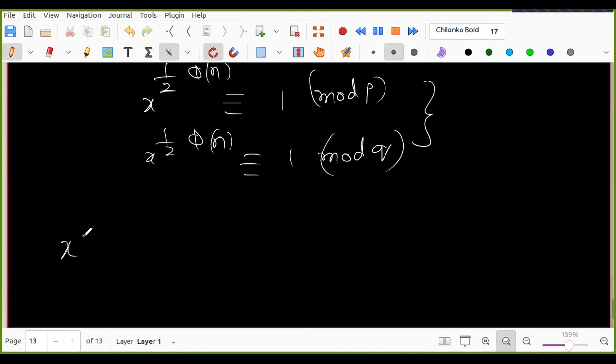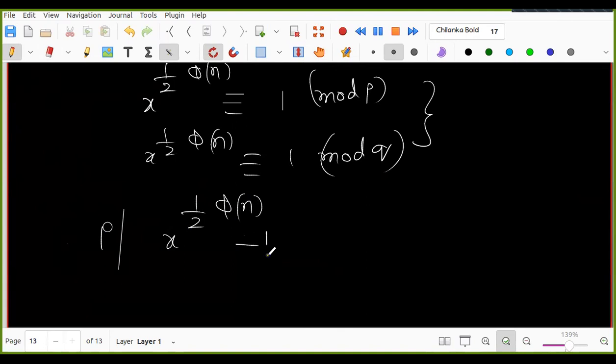Chinese remainder theorem. In fact, you can easily see that p divides x power half phi n minus 1, and q also divides x power half phi of n minus 1, and p comma q GCD is 1.